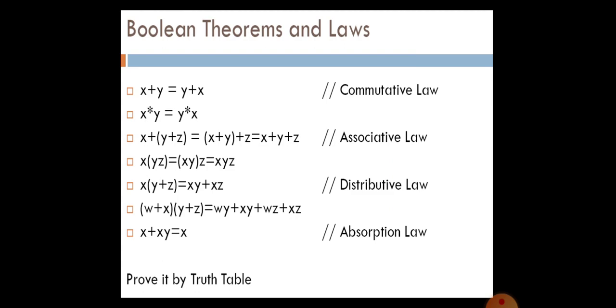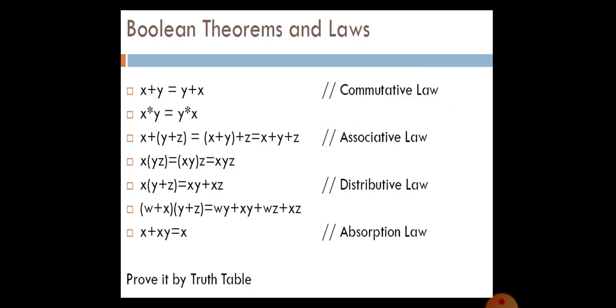Then the associative law. X plus (y plus z) equals (x plus y) plus z. All the three become x plus y plus z. At the end we will get only x plus y plus z. Similarly, x into (yz) equals (xy) into z. Finally we will get x into y into z. That is called the associative law.